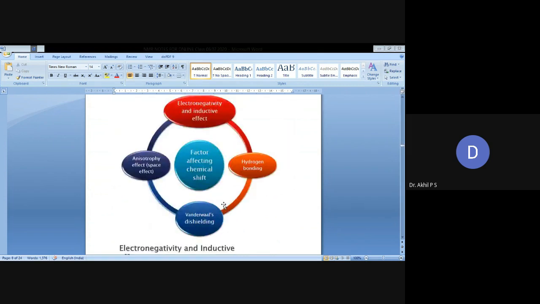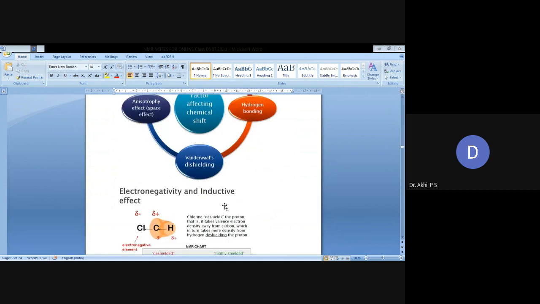The main factors affecting chemical shift are electronegativity and inductive effect, hydrogen bonding, van der Waals deshielding, and anisotropic effect. These are the main factors affecting chemical shift value.